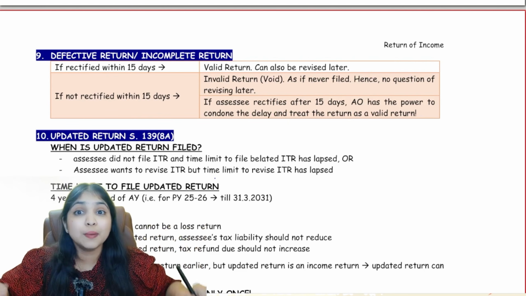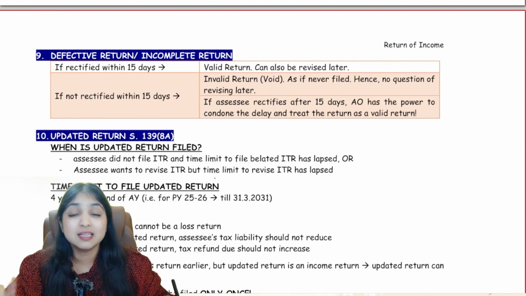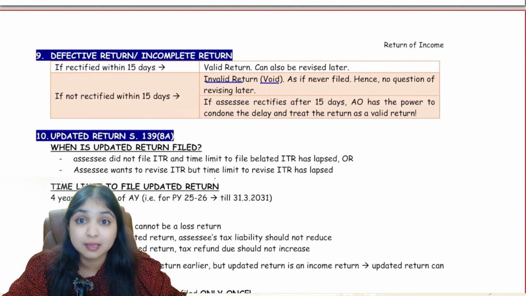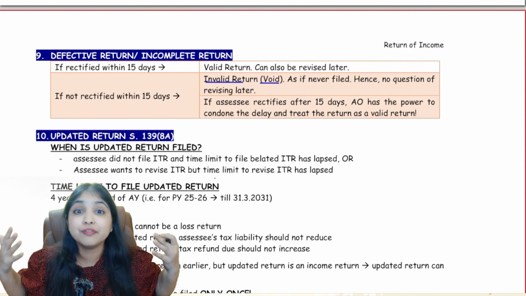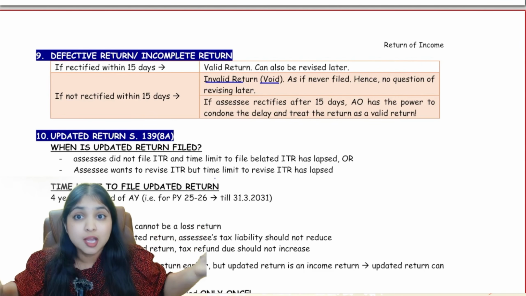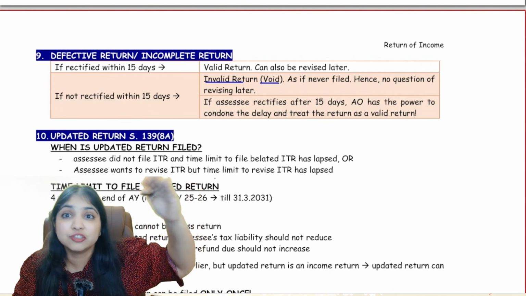But however, what will happen if I don't rectify within 15 days? If I don't rectify within 15 days, the return which I filed will become an invalid return. It will become void. It will be as if I never filed the return. So there will be no question of revising it later and all, because you will treat it as if I never even filed the return. But this is extreme consequence guys.